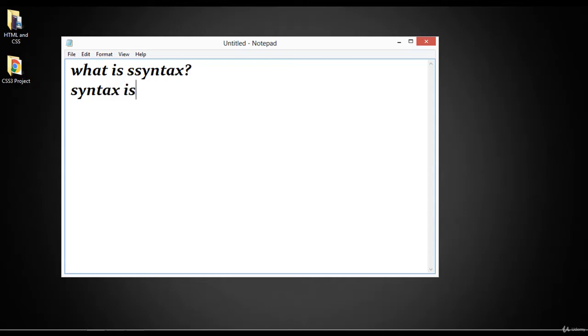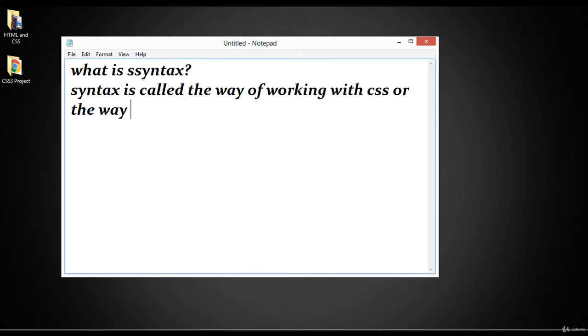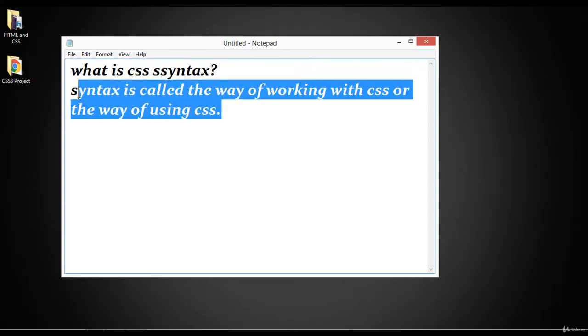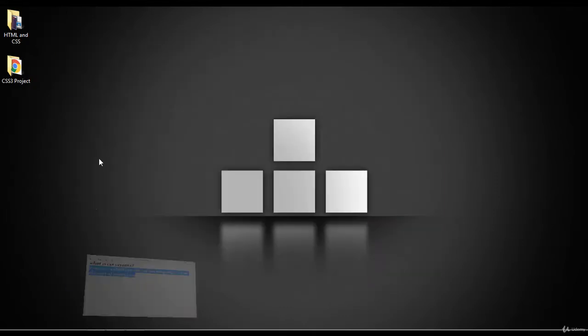Syntax is called the way of working with CSS, or the way of using CSS. So this is called syntax. Very easy. What is syntax? Syntax is called the way of working with CSS or the way of using CSS. What is CSS syntax? Let me just make it perfect. So this is just a short piece of information for syntax. Let me just explain it better.